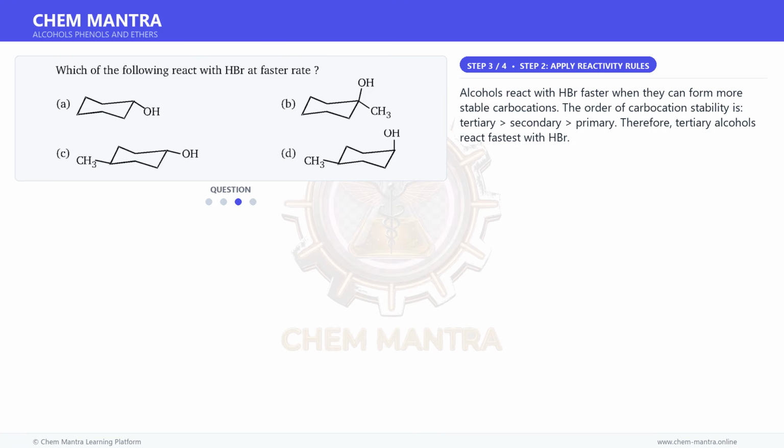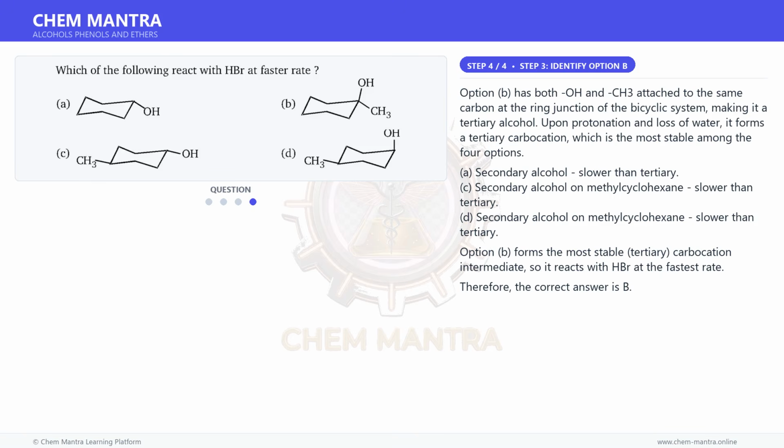Moving on to the next step. Alcohols react with HBr faster when they can form more stable carbocations. The order of carbocation stability is tertiary, secondary, primary. Therefore, tertiary alcohols react fastest with HBr.